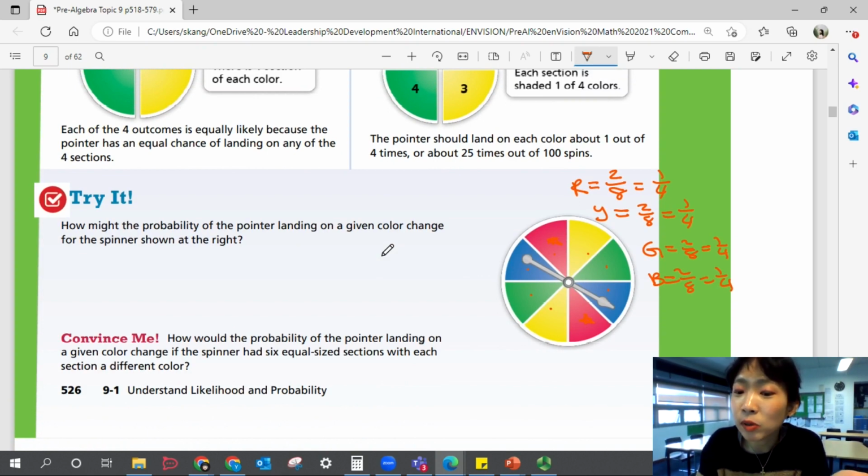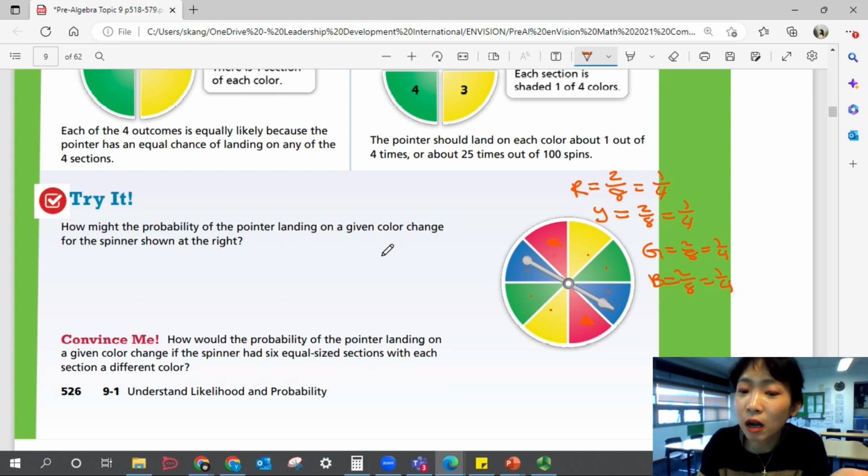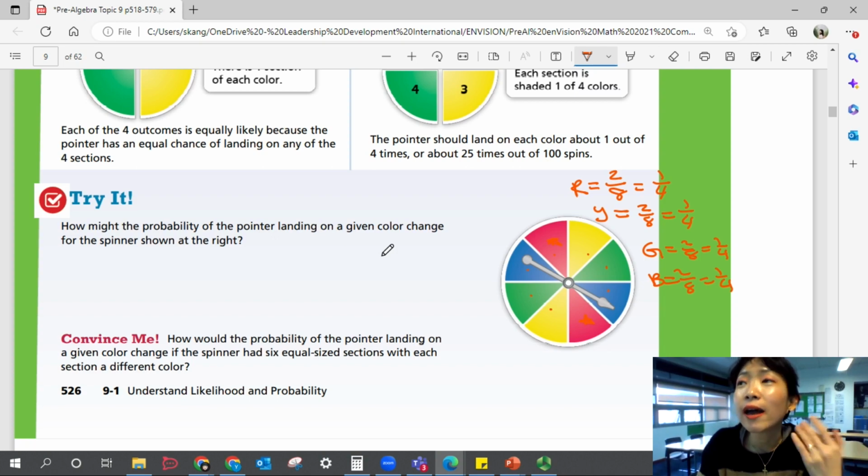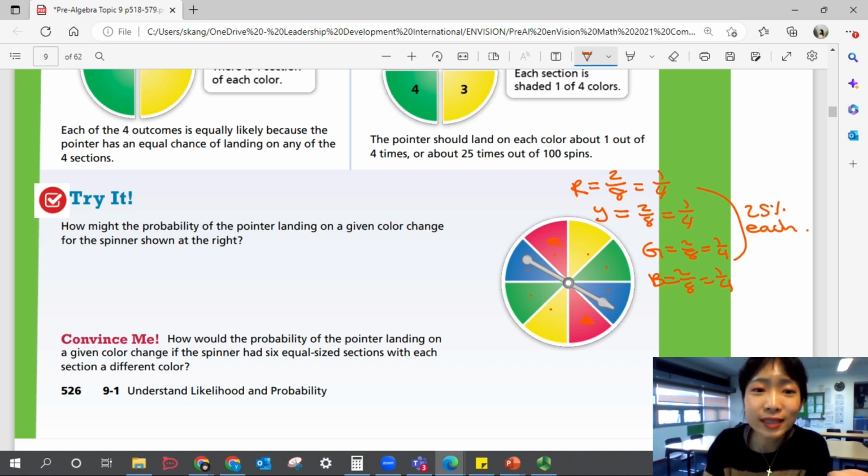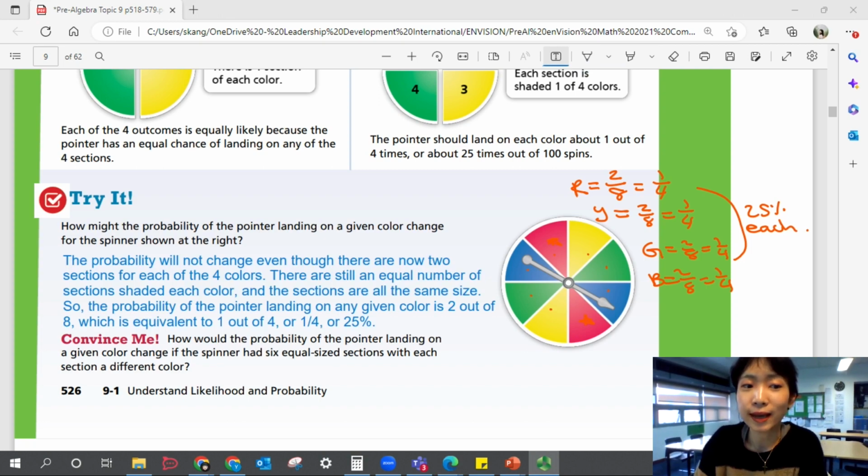So the probability of the pointer landing on any given color is 2 out of 8, which is equivalent to 1 out of 4 as well. And they have the same percentage as well, 25%. Okay, these are all 25% each. So let's write that down. Okay, there we go. So probability will not change.